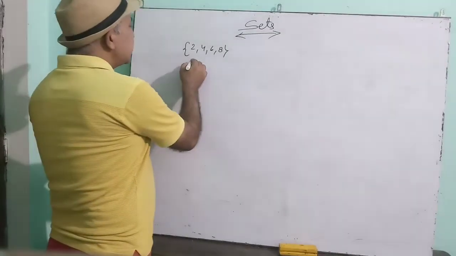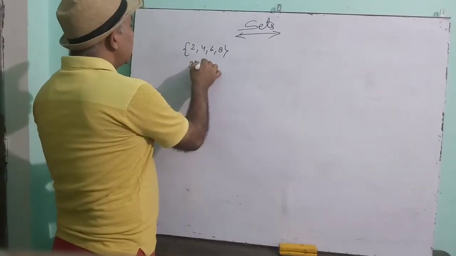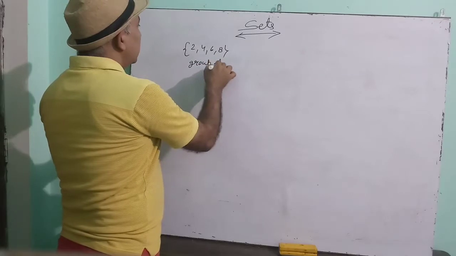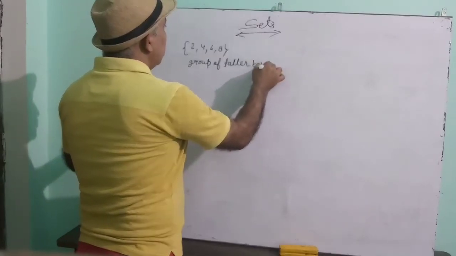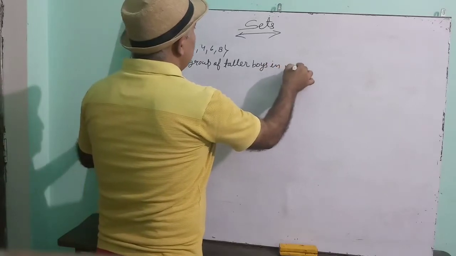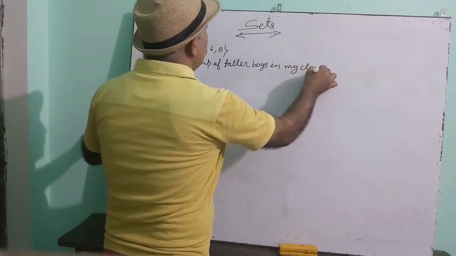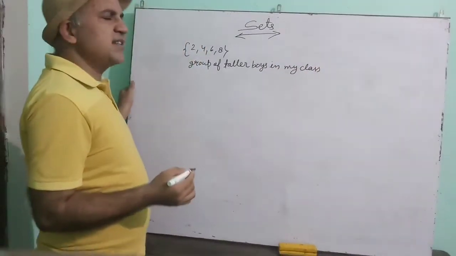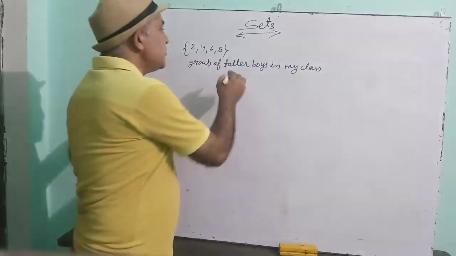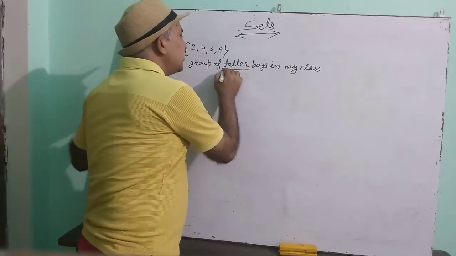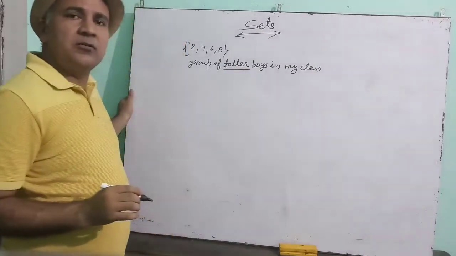But if you say group of taller boys in my class, so this group will not be a set because there is no special measurement for tall.